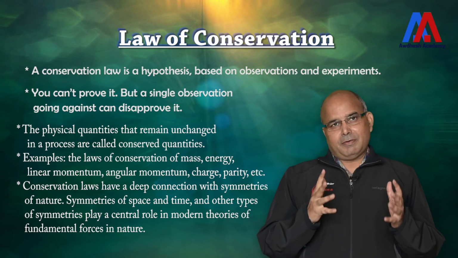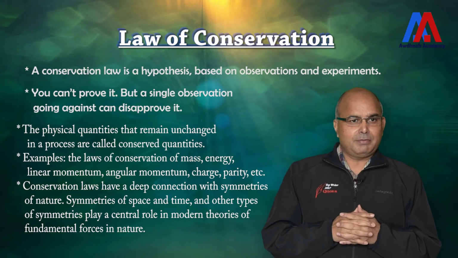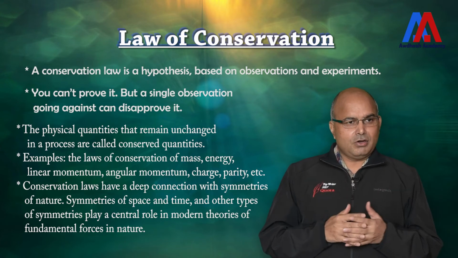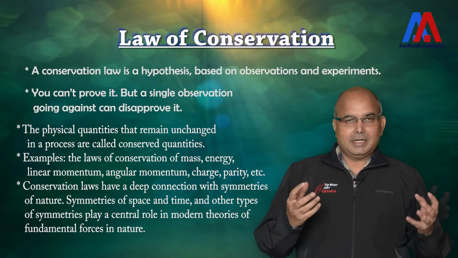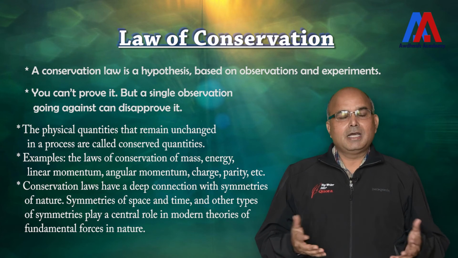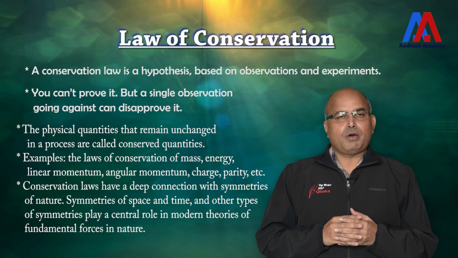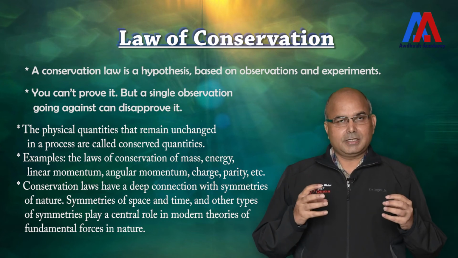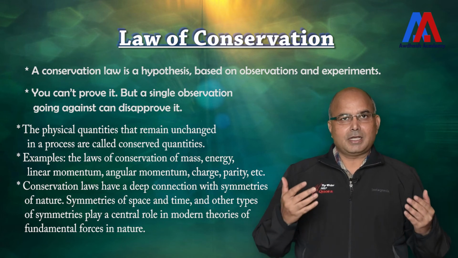So these are the different types of conservation laws. You have the conservation law of mass, conservation law of energy, conservation law of momentum, conservation law of angular momentum and all that. These conservation laws are used to explain different events in the world and also to solve many problems of physics. These laws of conservation are very important for physics, and if you know the law of conservation, then you can solve a lot of problems in the physical domain. So I hope that you have been able to understand the different concepts of the physical world, and this is just an introductory chapter. We will deal with everything in much more detail in the subsequent chapters.